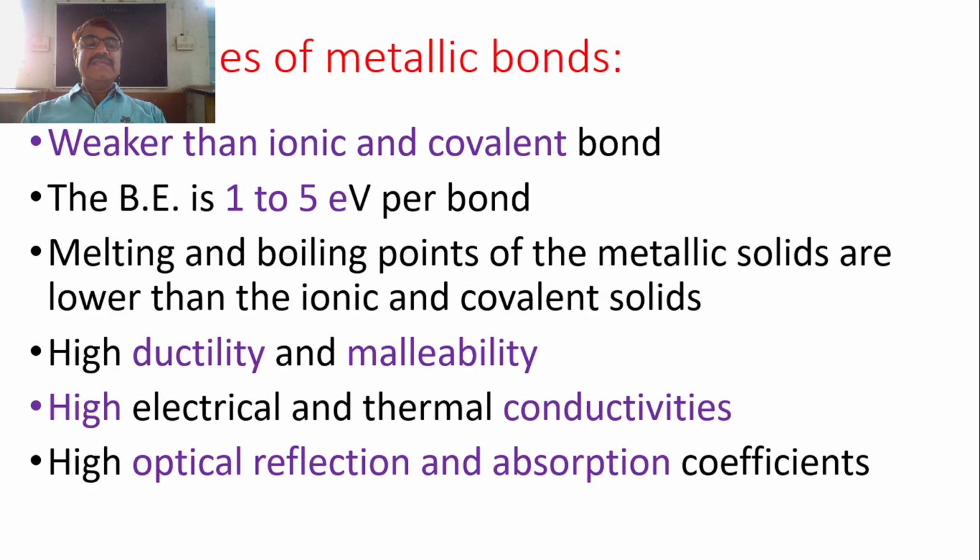But remember here that high ductility and malleability are properties of metallic bonds. Another important thing is that since they have a huge number of free electrons, these free electrons help in conduction of electricity and heat, and therefore metallic crystals possess high electrical and thermal conductivities.